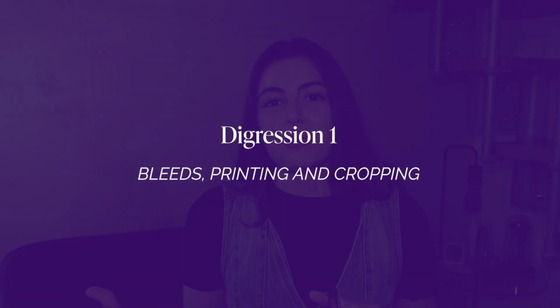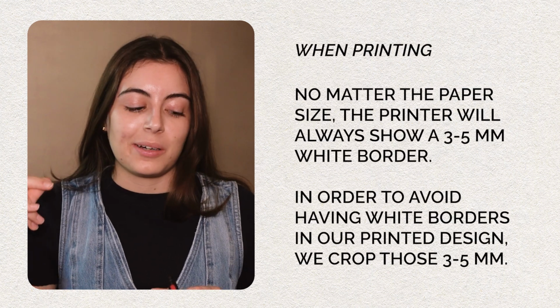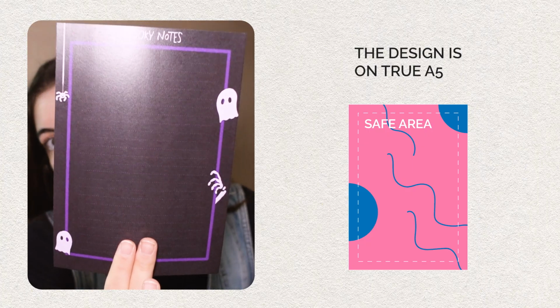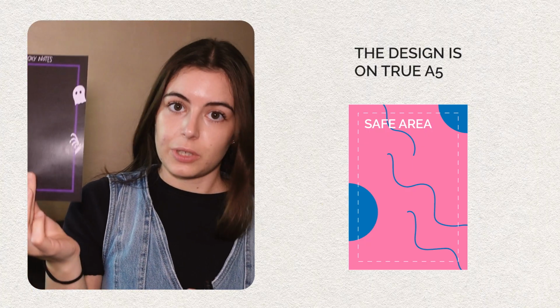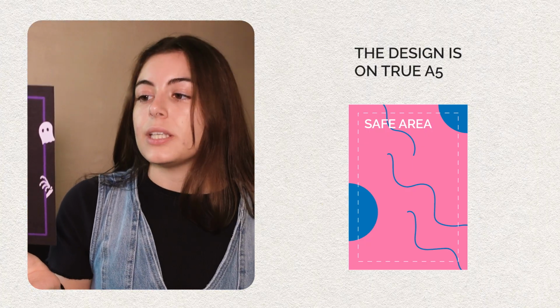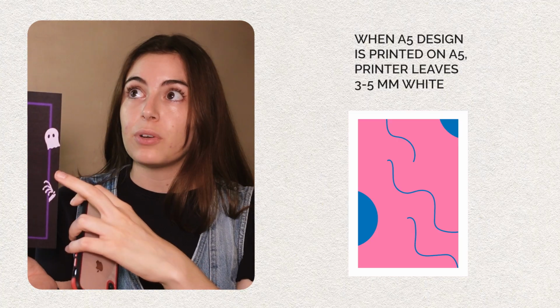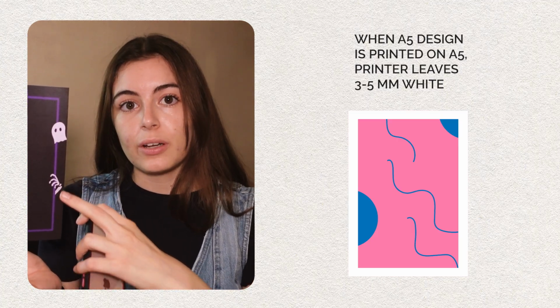So I wanted to go a little bit deeper about the bleed topic, because I feel like I did not explain it well while I was designing the things. So this is perfectly A5. That means that it was printed on A4, because if I were to print it on an A5, the printer will leave a 3 to 5mm border of complete white. Without resizing the design that we were making, made it print on a full A5, so not on A4.